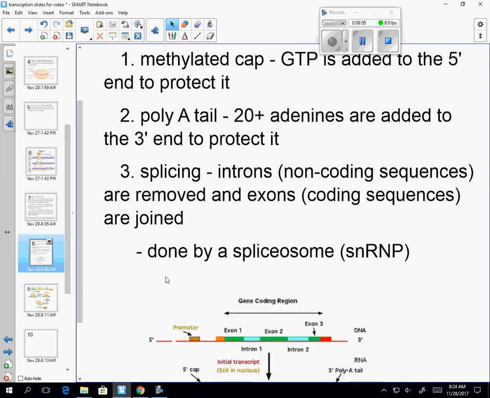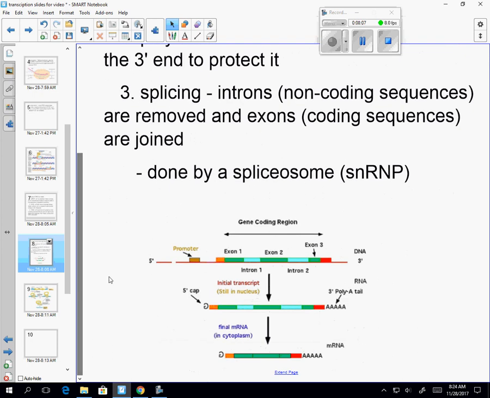So I really liked this picture, except it does have a mistake. If this is my DNA, this should be 3' and this should be 5'. All right, so here's my original DNA with my promoter, and it's made into this messenger RNA, and this messenger RNA is going to be 5' to 3'. Here's my cap, here's my tail, and you'll see that there are green exons.